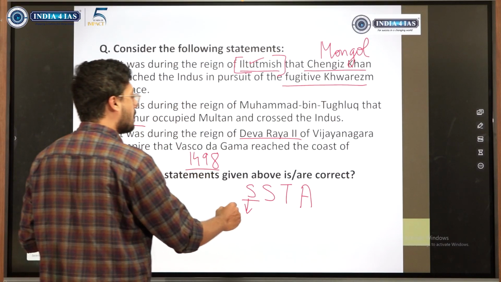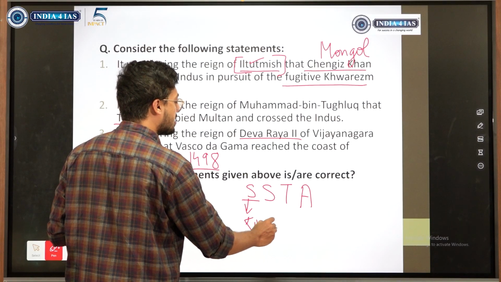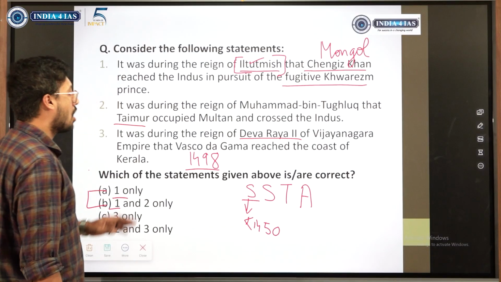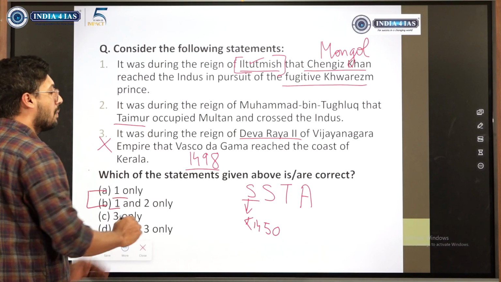So Sangama rule had almost ended within 1450-1460 itself. So how can Devaraya be under reign when Vasco da Gama came? It is a made up thing, using the timeline.